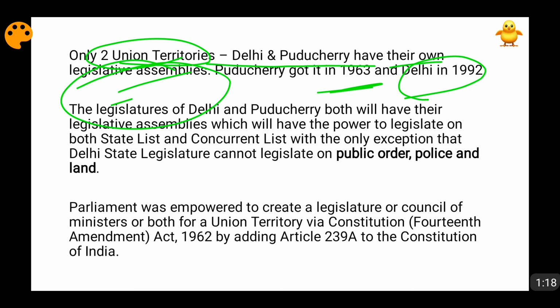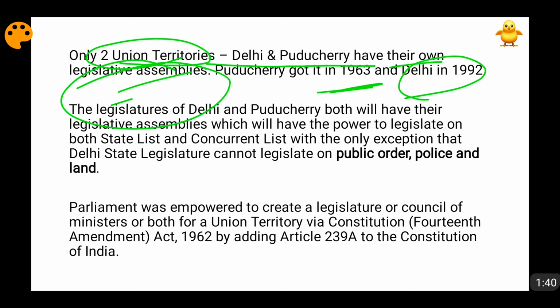Okay, now friends, what do we mean when we say that the Union Territories of Puducherry and Delhi have their own state legislative assemblies? The point is that these legislative assemblies are popular political institutions. The other 5 union territories, Daman and Diu, Andaman, Lakshadweep, Dadra and Nagar Haveli, and Chandigarh, do not have such popular political institutions. Only 2, Delhi and Puducherry, have them.